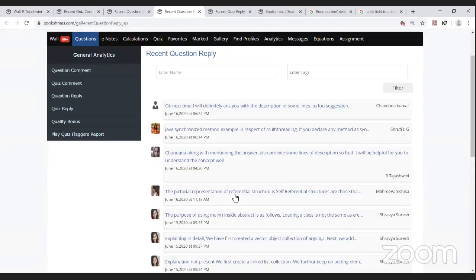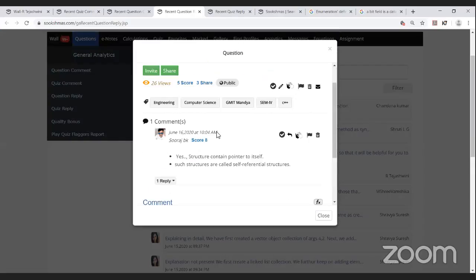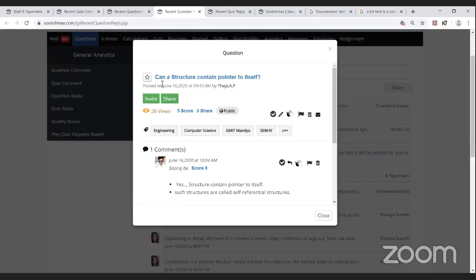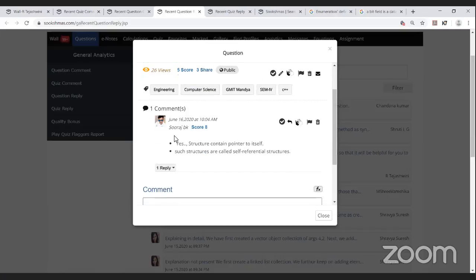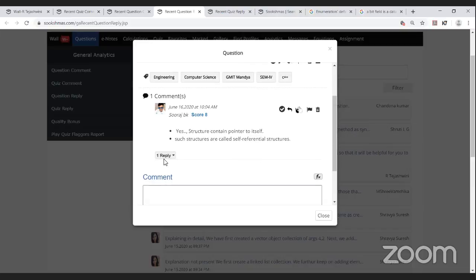Moving on to the next, Sri Vamshika's reply. It's a question by Teja AP: can a structure contain a pointer to itself? Basically it's a C++ question. Suraj BK has given his answer: yes, the structure can contain a pointer to itself. Such structures are called self-referential structures.